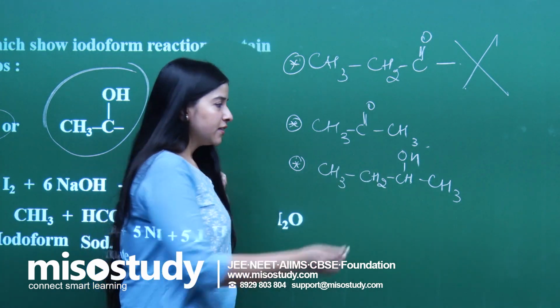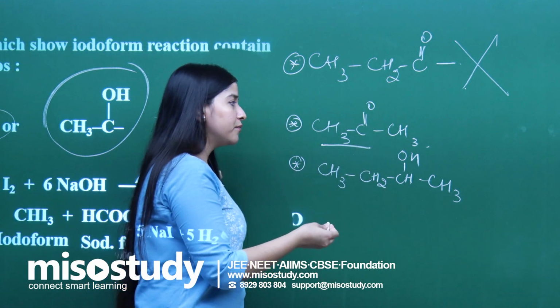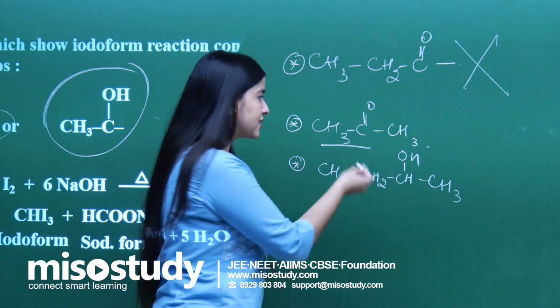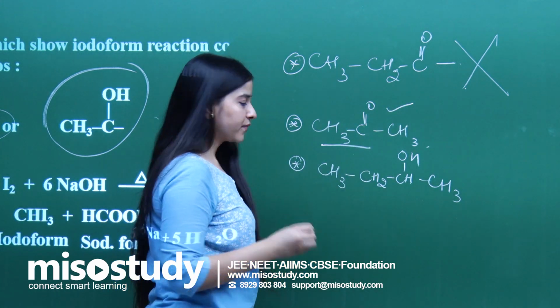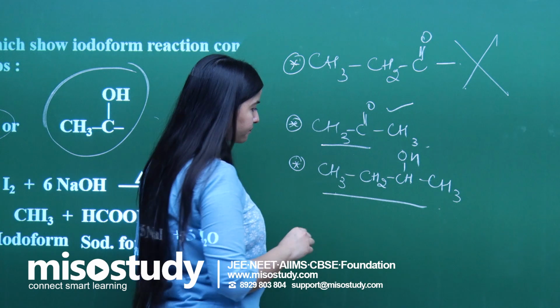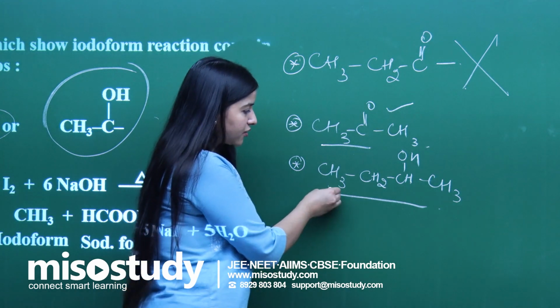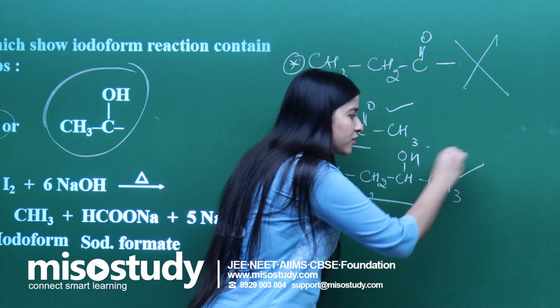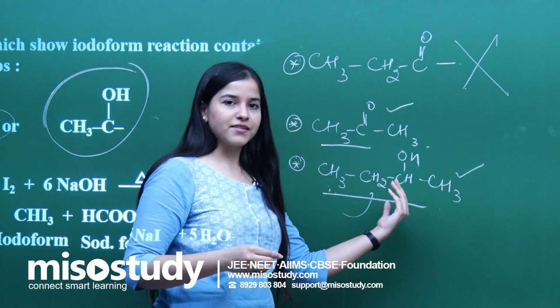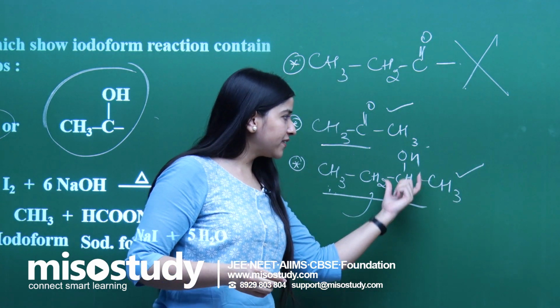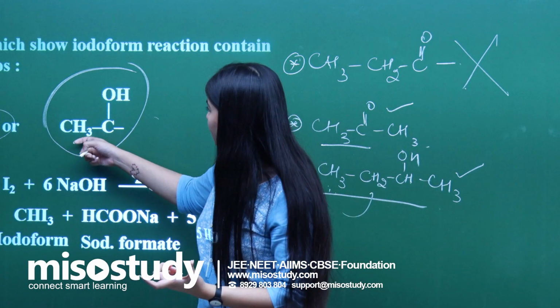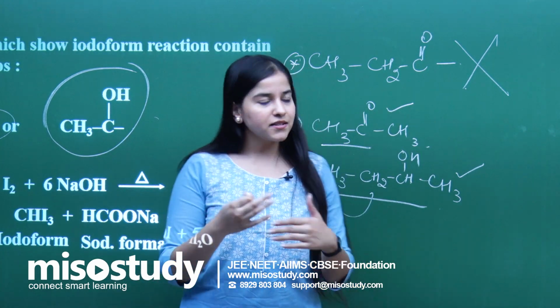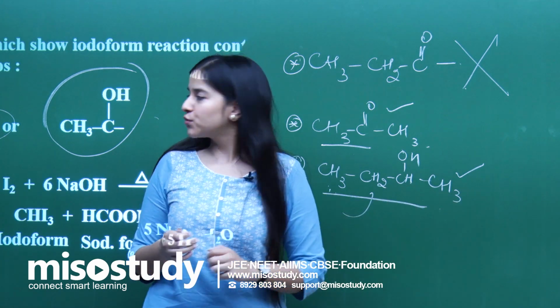Next one, CH3 followed by a carbonyl. Yes, it is there, so it is going to give. Now this one. You see CH3 is followed by CH2. No, it is not going to give. But yes, it is going to give if you see from the other side: CH3 followed by CH and OH, and whatever the further attachments will be.